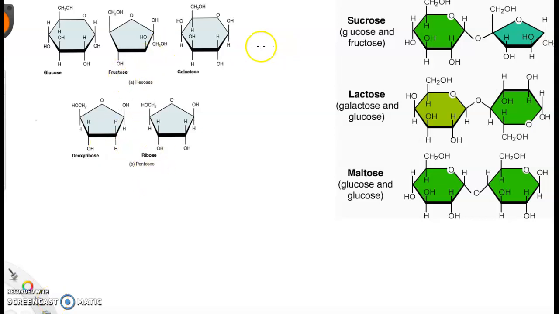So what you're looking at here are carbohydrates. When you think of carbohydrates, you should be thinking sugar. Carbohydrates are organic molecules. These are carbon-based molecules that have carbon, hydrate, water. So they link with water in the body, and they're great fuel sources for the body.